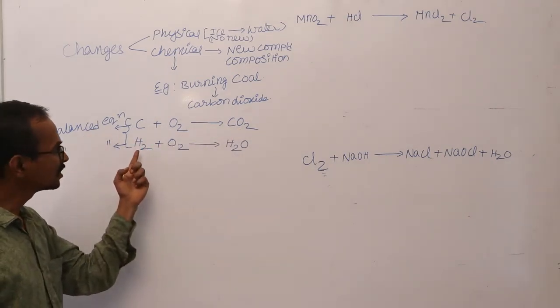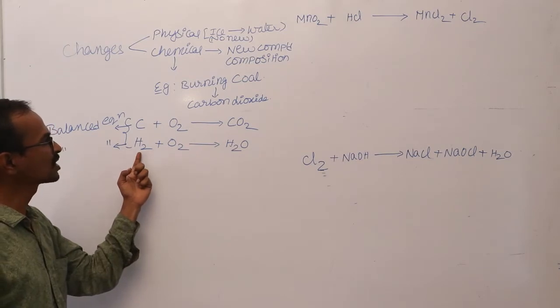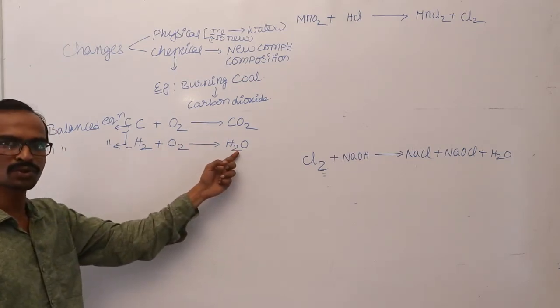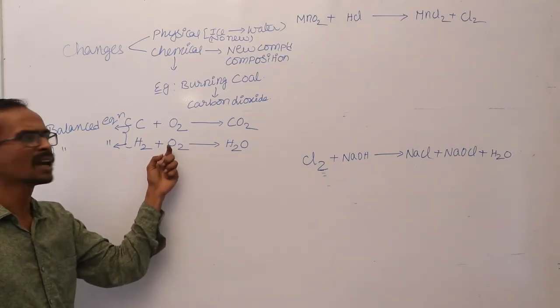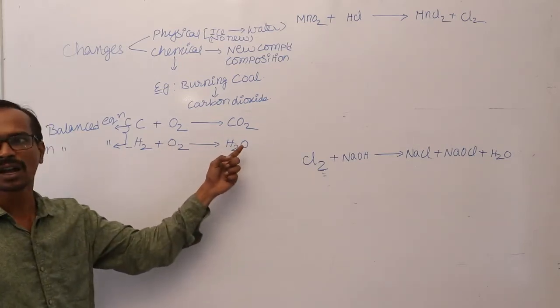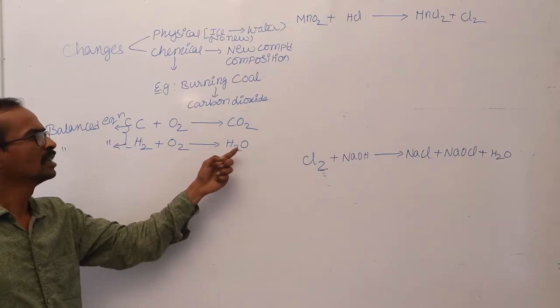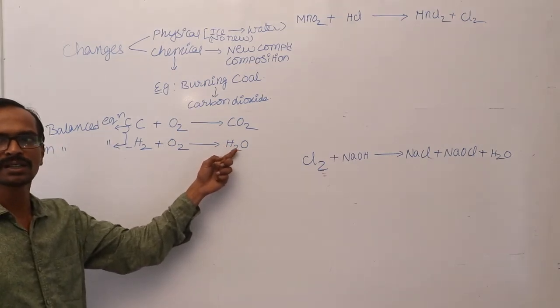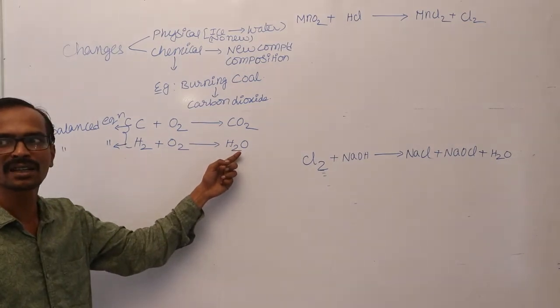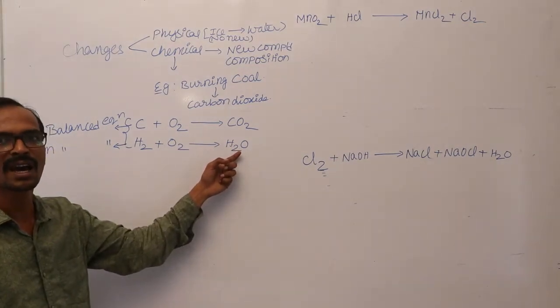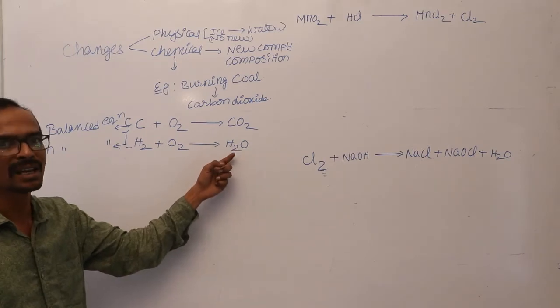Next, two hydrogen atoms are in the reactant, and two are produced back in the product. Next, two oxygen atoms are in the reactant, but only one oxygen atom is produced in the product. This is called an unbalanced chemical equation.